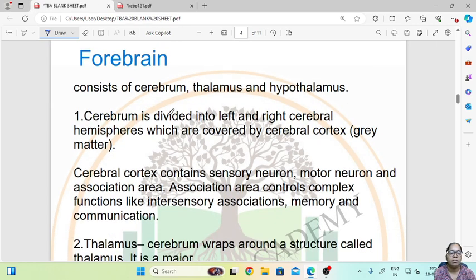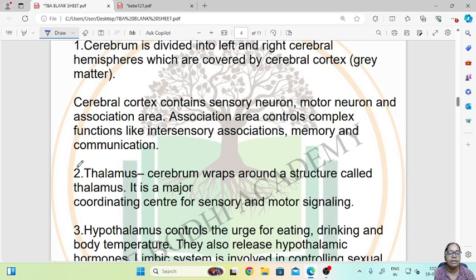First is the cerebrum. The cerebrum is divided into left and right cerebral hemispheres which are covered by the cerebral cortex, grey matter. So this is the structure of the cerebrum. The cerebral cortex contains sensory neurons, motor neurons and association areas. Association areas control complex functions like intersensory association, memory and communication. So these are the functions of the cerebrum.